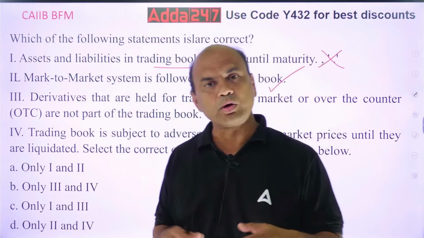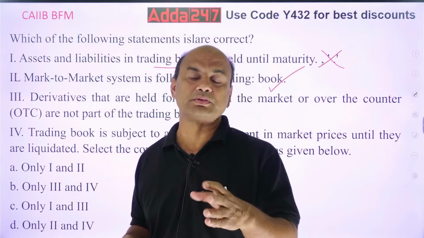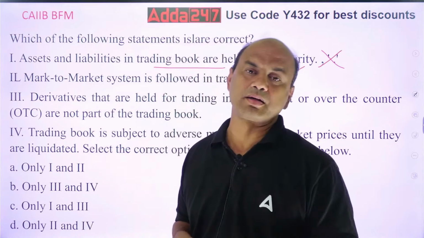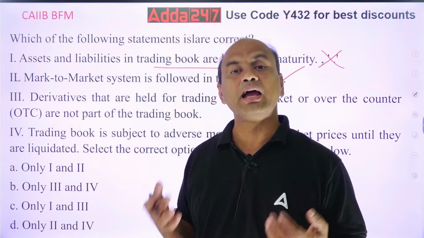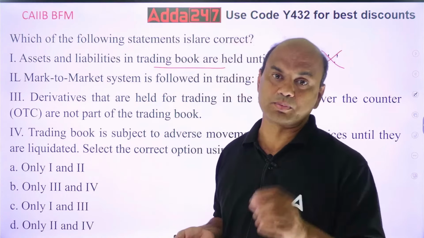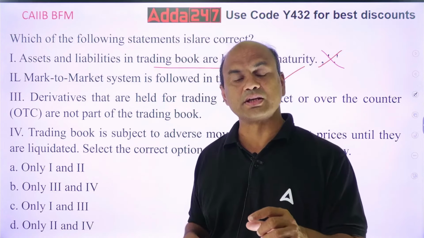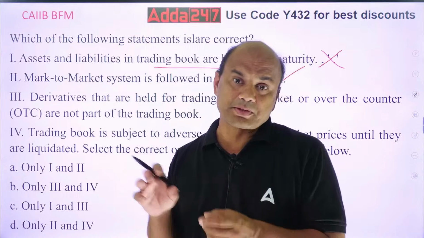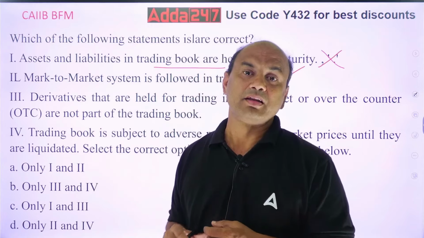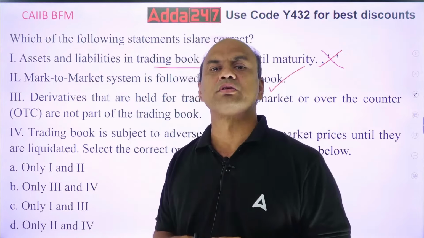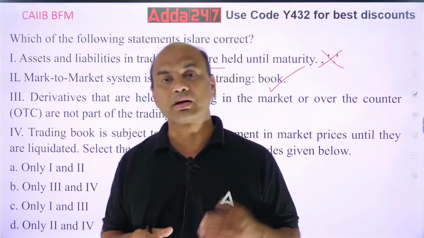Then tomorrow I am not going to sell it. But tomorrow if the price goes down from 2000 to, let's say, 1900, am I selling it? No. But I have a notional loss of 100 rupees. So if I have this notional loss and I am in the options market or the futures market, then I'll have to pay that loss from my pocket, from my savings account. That is called mark to market.